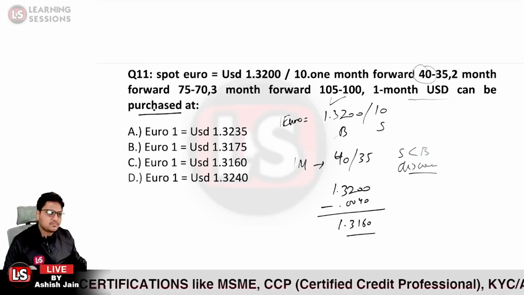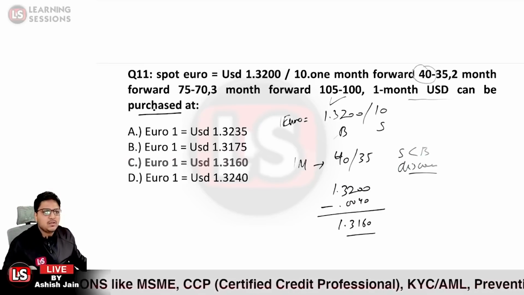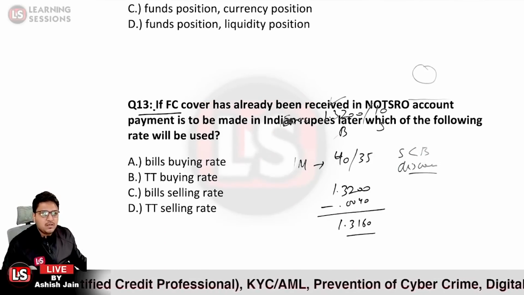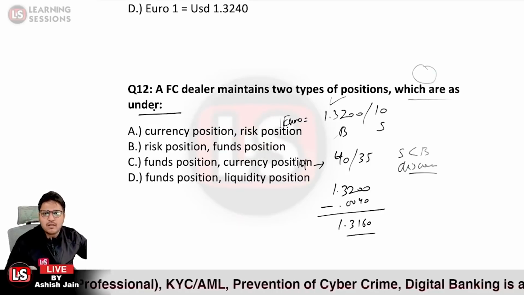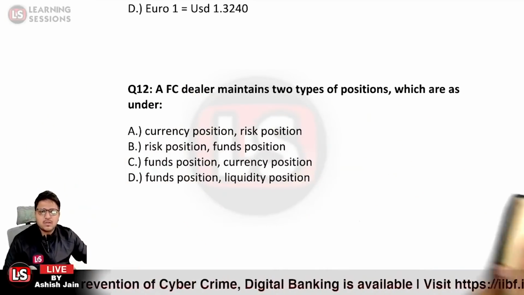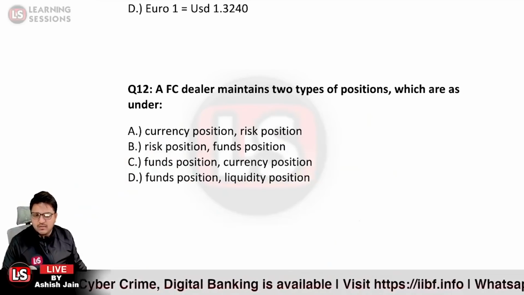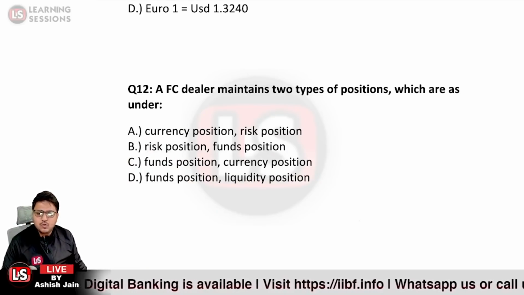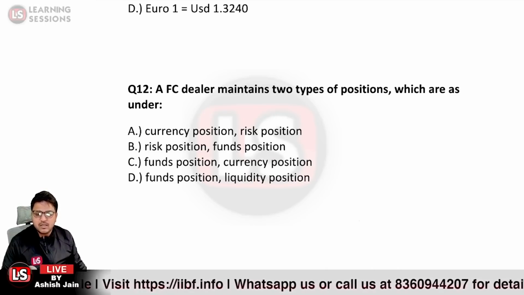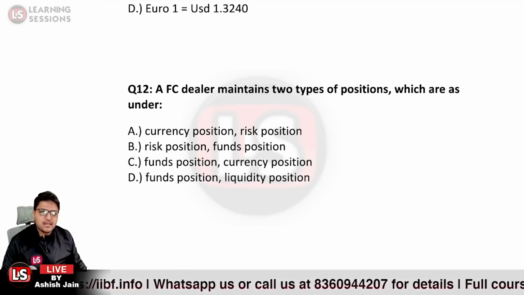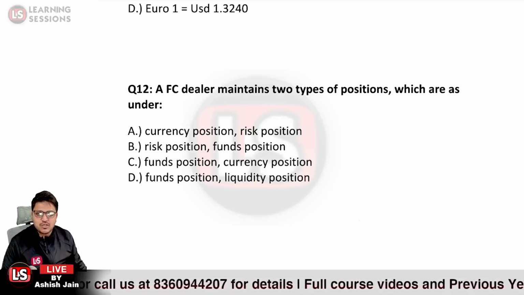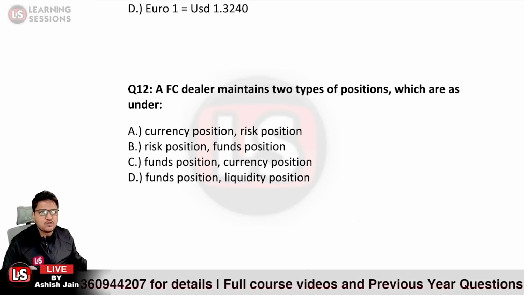Question number 11, option C is the right answer. Now let's move to question number 12. It says a foreign currency dealer maintains two types of positions which are as under. Now a foreign currency dealer needs to maintain two positions. Which are these two positions? This is related to the funds position and the currency position that a foreign currency dealer has to maintain.